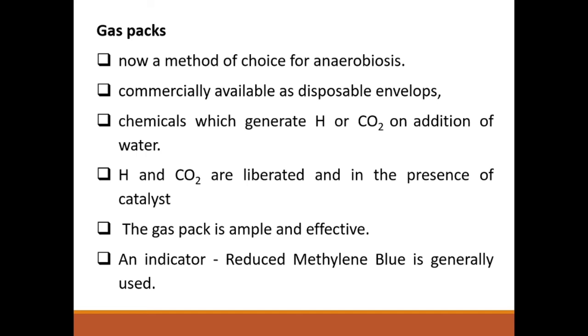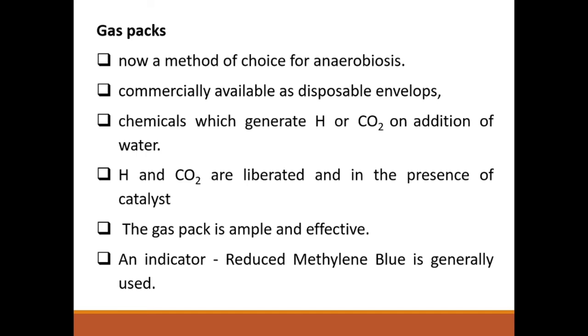Various other methods are also used for the reduction of oxygen. These include 1% glucose, 0.1% thioglycolate, 0.1% ascorbic acid, and 0.05% cysteine.